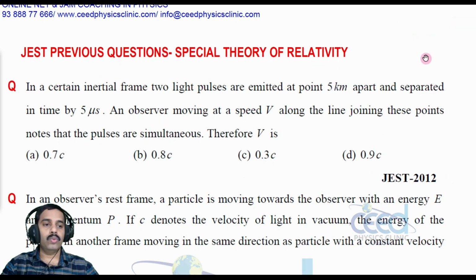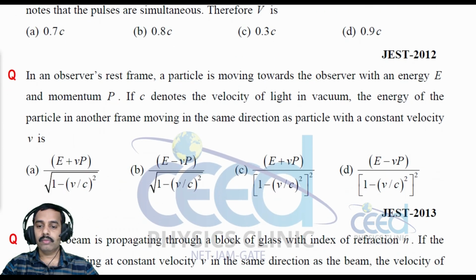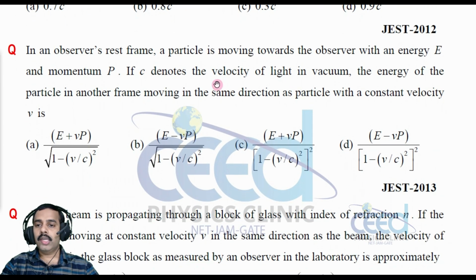Now let us come to another question. In an observer's rest frame, a particle is moving towards the observer with energy E and momentum P. If c denotes the velocity of light in vacuum, the energy of the particle in another frame moving in the same direction as the particle with a constant velocity v is, right?